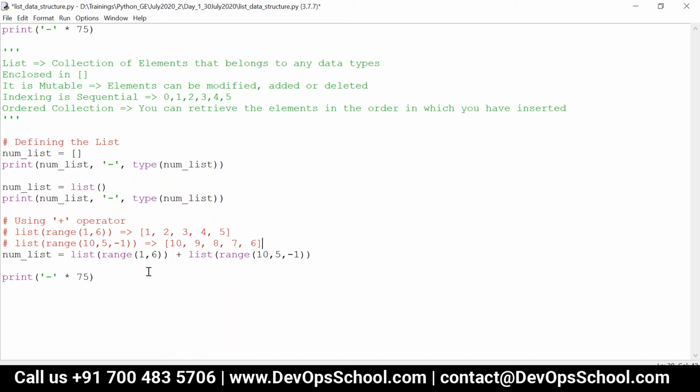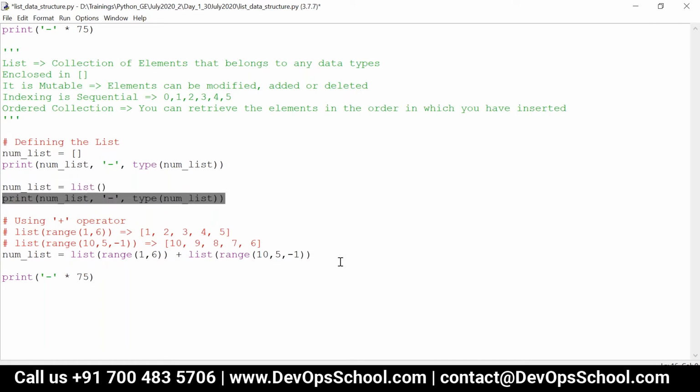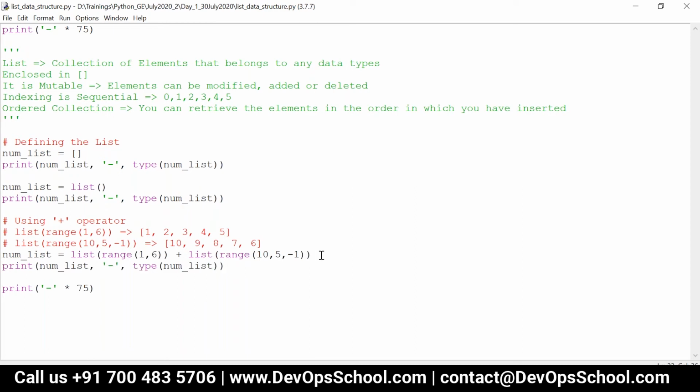So now what will happen whenever I use the plus symbol? If both the operands are integers, then it performs addition. If both the operands are non-integers, then it performs concatenation. So here it will concatenate two different lists.